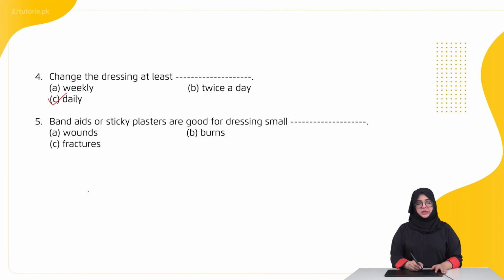Fifth is, band-aids or sticky plasters are good for dressing small dash. A is wounds, B is burns, C is fractures. So it's option A, wounds.